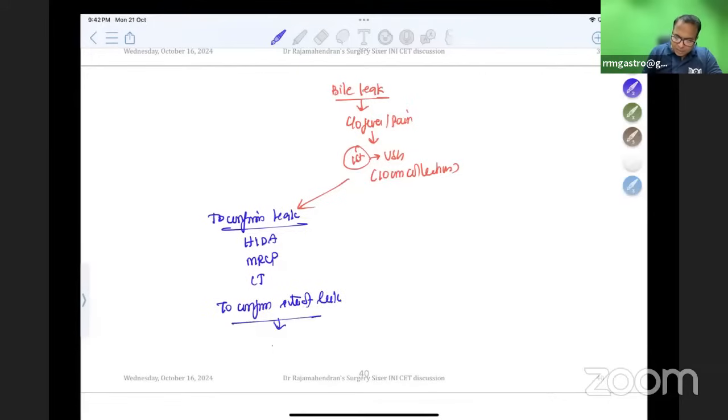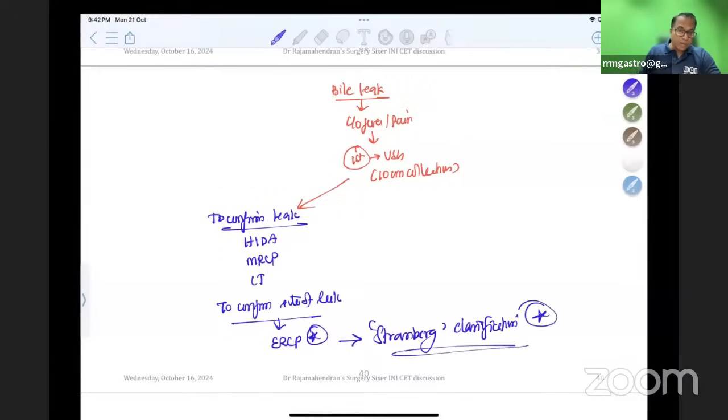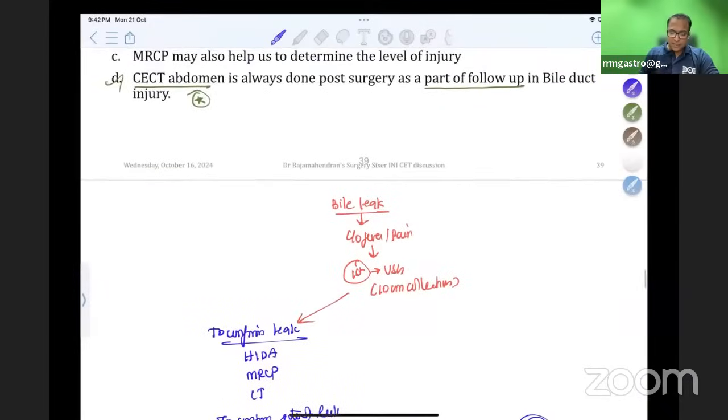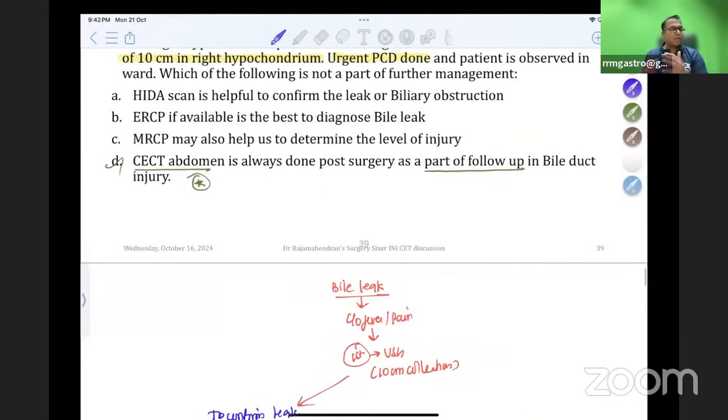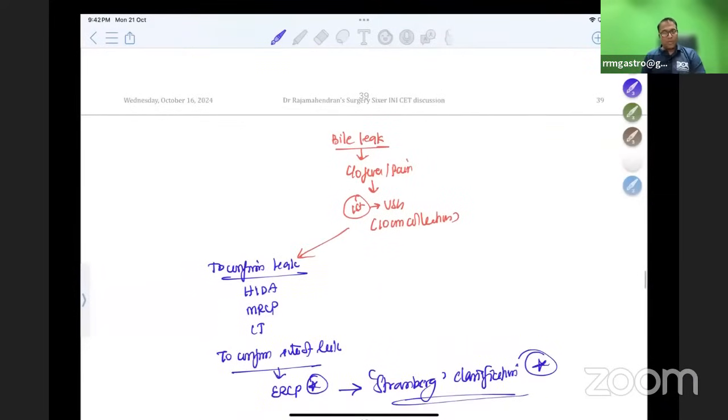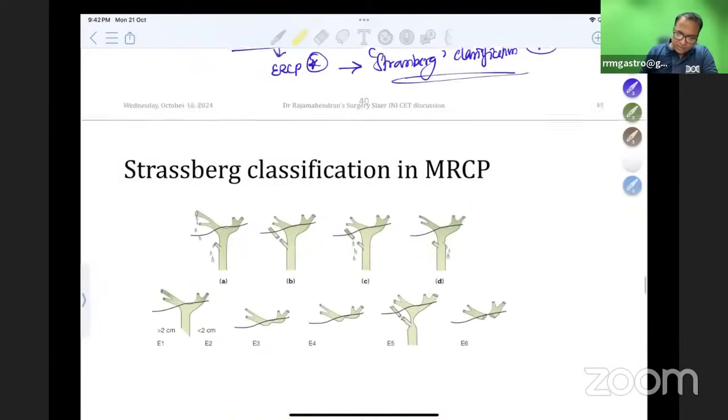the best is ERCP. ERCP is the best to confirm the site of leak, and for that we have the Strasbourg classification. Favorite AIIMS question, Strasbourg classification. Please go through that. It is a question which you should never forget for your exam. So the answer here is CT abdomen is not a part of routine. When we have a doubt, first done is ultrasound, and to confirm the leak we have many investigations, but to confirm the site of leak, it is ERCP.